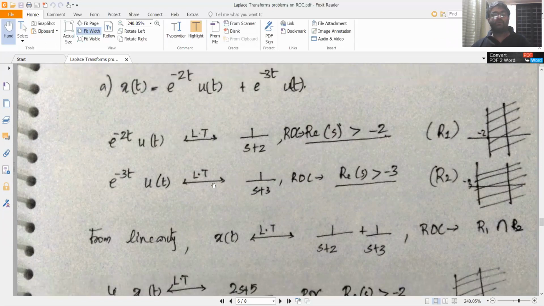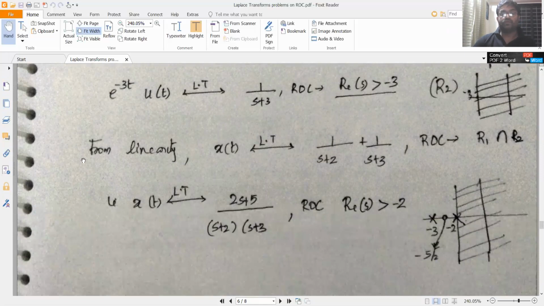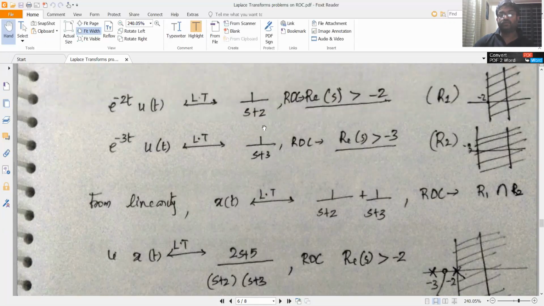Now, what about e raised to minus 3t u of t? Its Laplace transform is 1 by s plus 3, and the ROC is real part of s greater than minus 3. So this is a pole here, and this is the ROC. Now from the linearity property, x of t has a Laplace transform that is the combination of these.